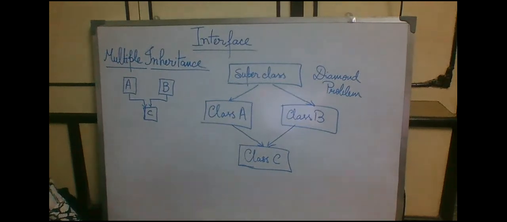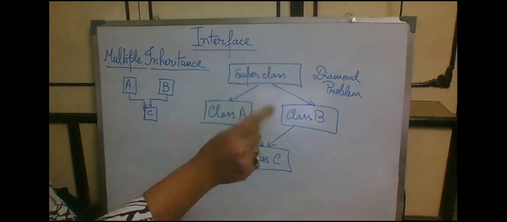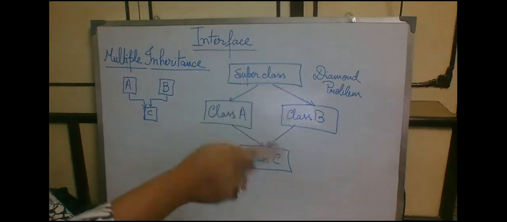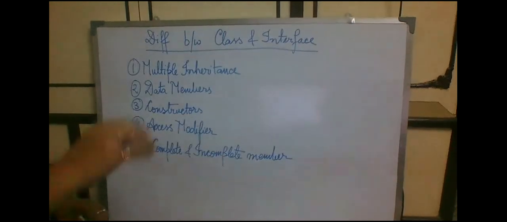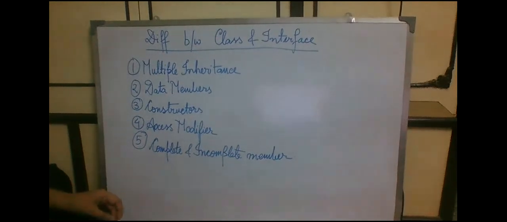Next, we will talk about the different aspects on which class and interface differ. These are mostly the areas on which we can point out where class and interface differ. Firstly, on multiple inheritance: a class cannot support multiple inheritance, but interface can.